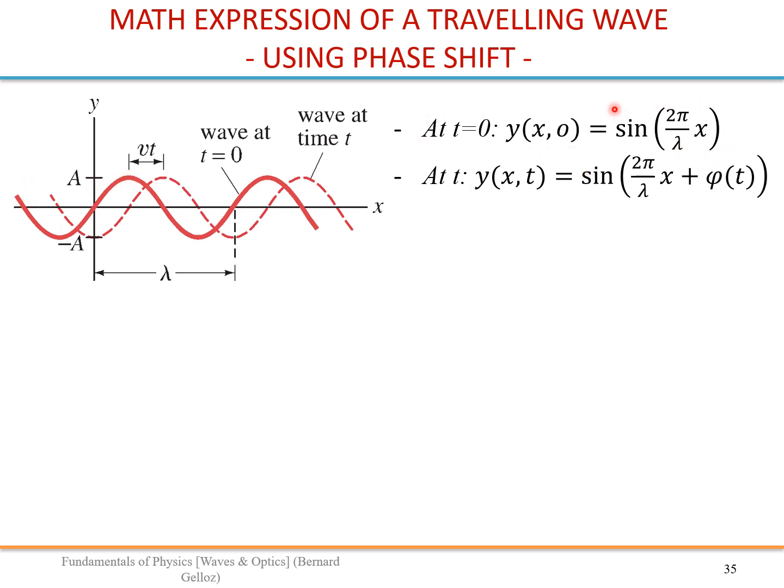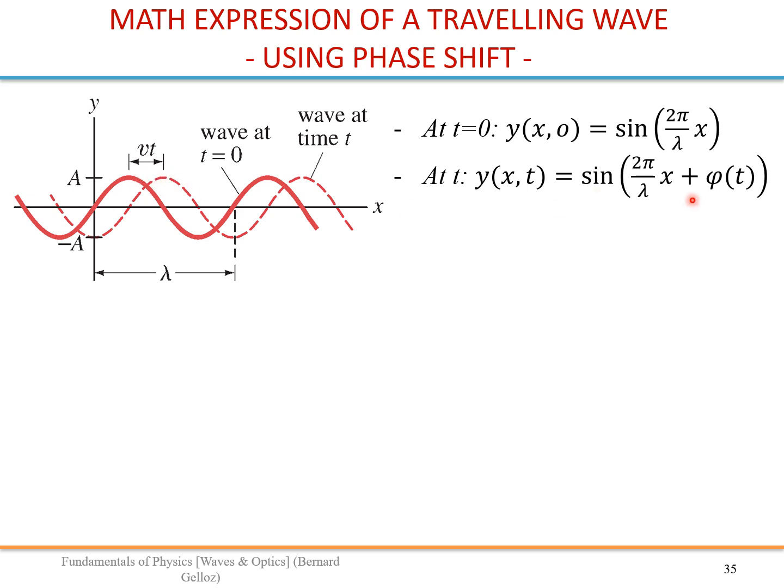We assume A equals 1. So we have this sine function at x equals 0, and the dashed curve here is at a later time t. And so looking at this, there is a phase shift.